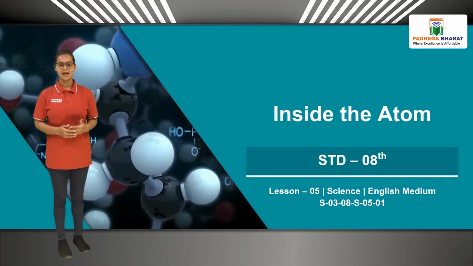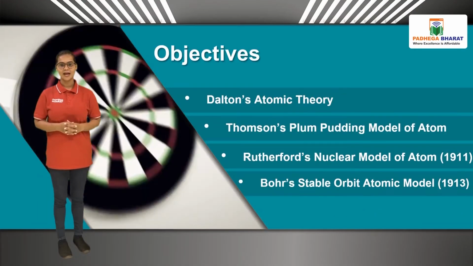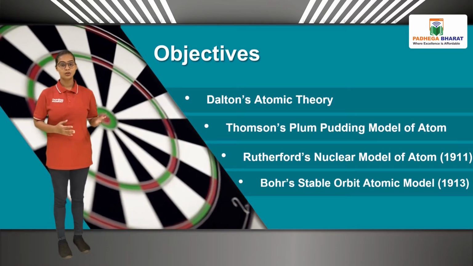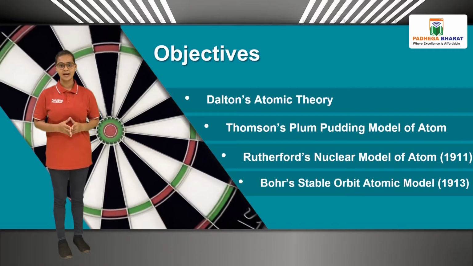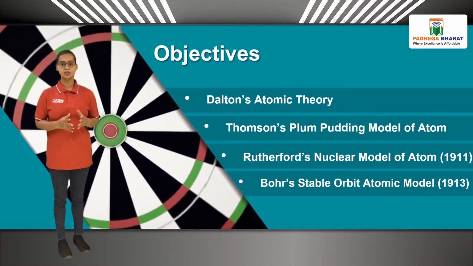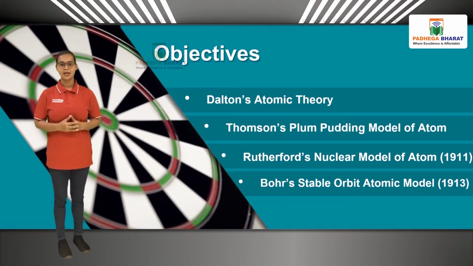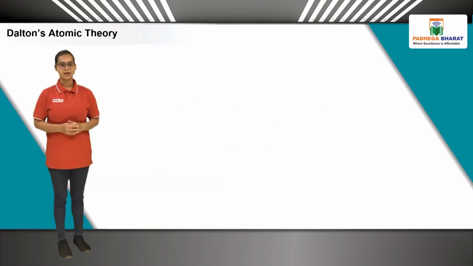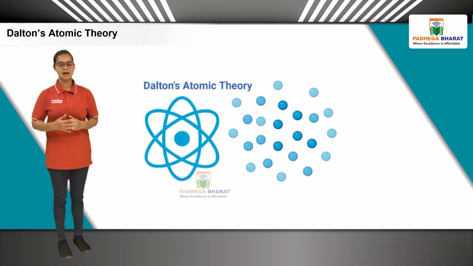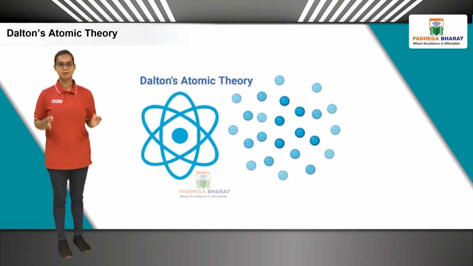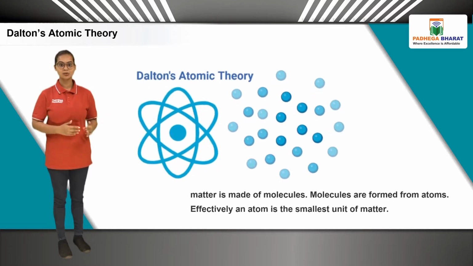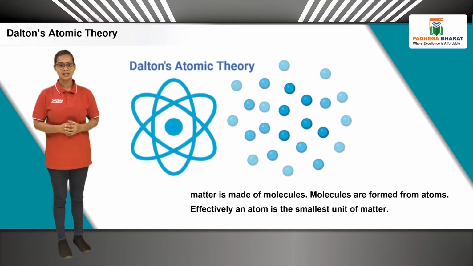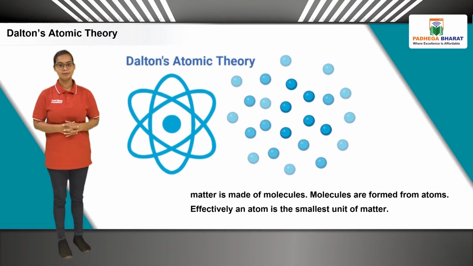Today we will study inside the atom, and we will cover topics Dalton's atomic theory, Thomson's plum pudding model of atom, Rutherford's nuclear model of atom, and Bohr's stable orbit atomic model. We have seen in previous class that matter is made up of molecules, and molecules are formed from atoms. Effectively, an atom is the smallest unit of matter.